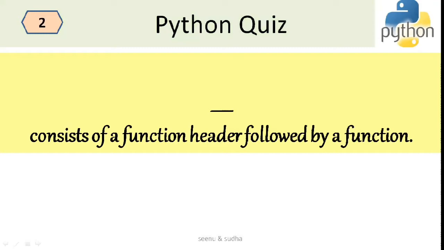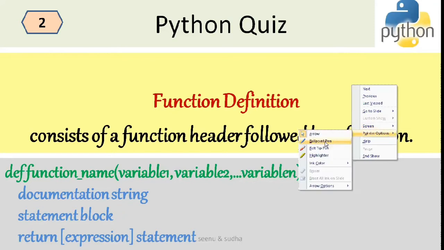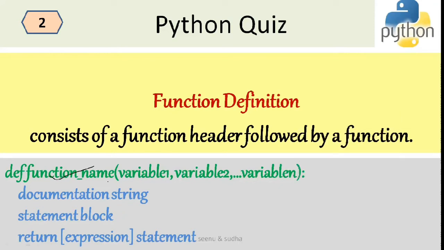So the second question is, dash consists of a function header followed by a function body. So what is it? It is the function definition. As you can see the syntax of the function definition here, the function is always prefixed with a def keyword. So def is a keyword here, followed by the name of the function. So here the name of the function will be there, and then followed by the list of variables. These variables are called the formal arguments, and then there is a colon over here.